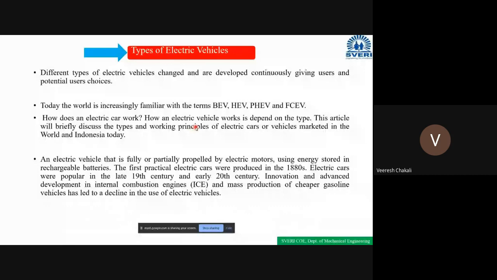Okay. We have different types of electric vehicles, which are developed continuously, giving users and potential users choices. Clear?